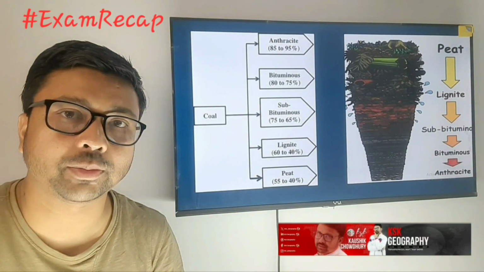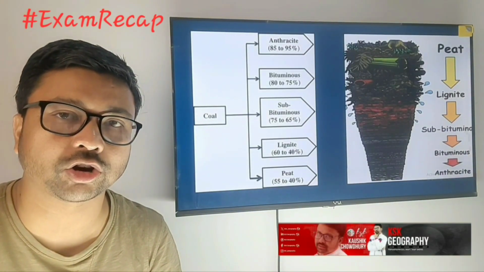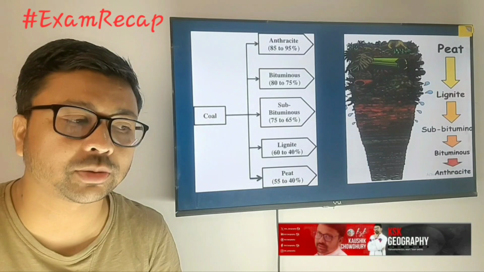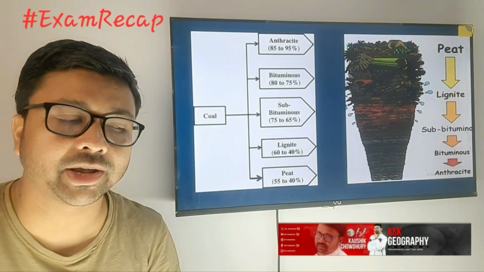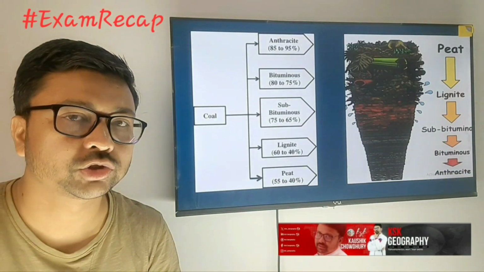So according to your syllabus, you need to know about the conventional source of energy and non-conventional source of energy. The conventional sources of energy are three: coal, petroleum and natural gas. So let's start with coal.